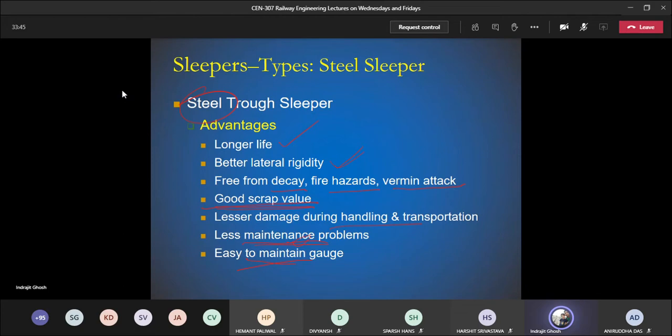As I said, the gauge will not be altered very easily, because the kind of devices that we use in the modern days, they are very nice, very strong, so easy to maintain the gauge. You can expect that there will be less chance of enlargement of the gauge value.